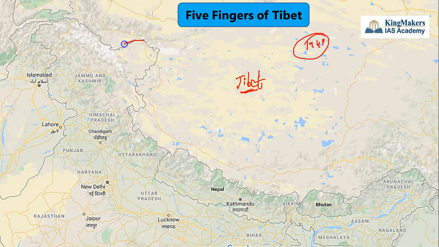The first finger, the thumb, goes to this Aksai Chin region. This is the first finger. The second finger is in Nepal.